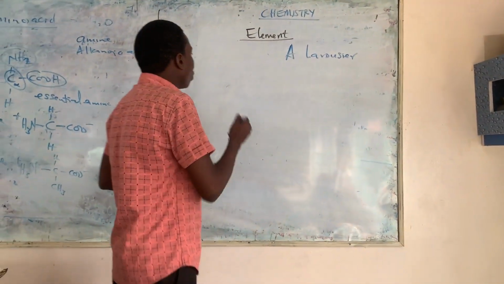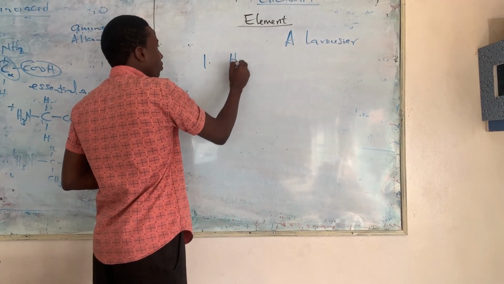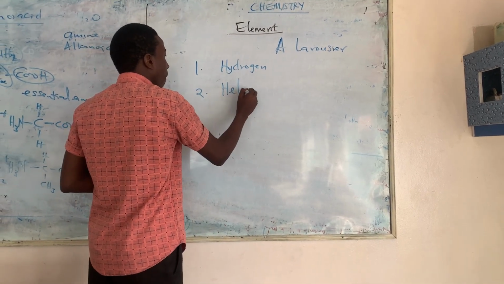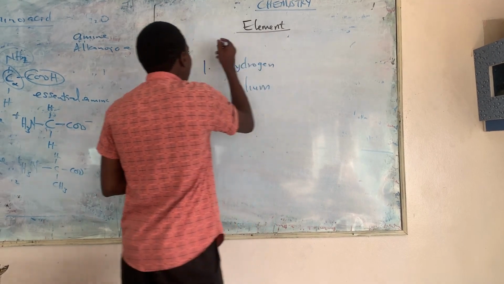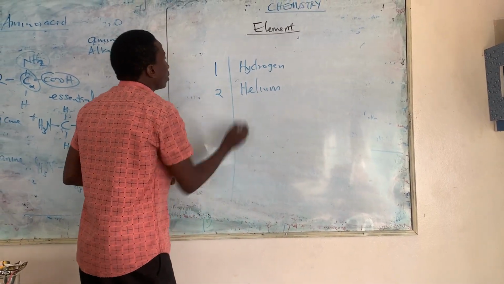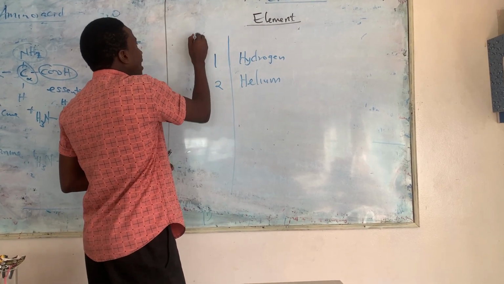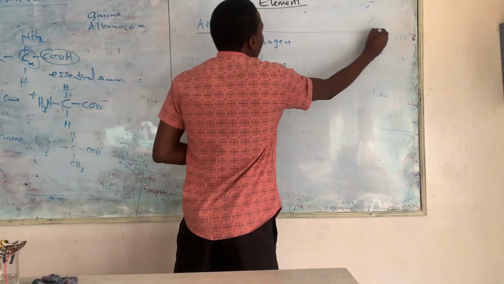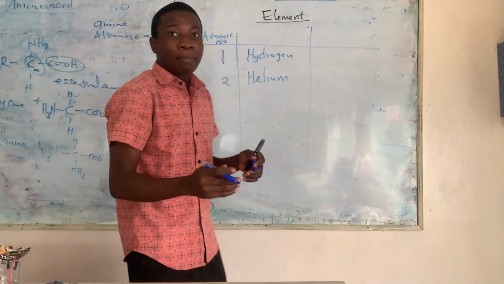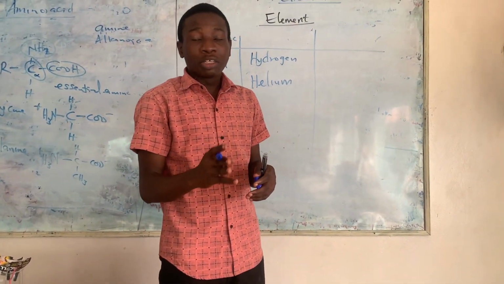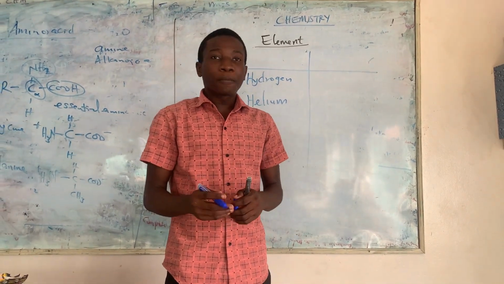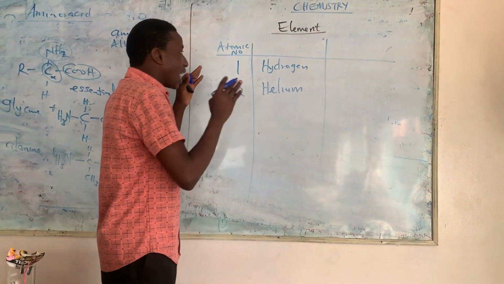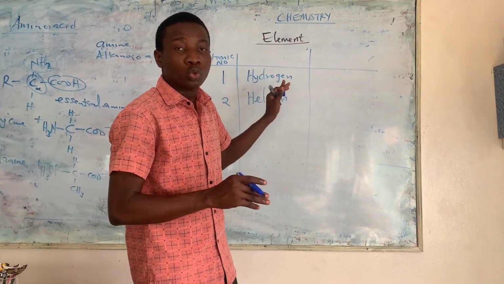Now, we have what? Hydrogen, helium, and all these elements we are seeing have what we call symbols. The atomic number. This is the atomic number. We'll talk about the atomic number later. The atomic number is the number they belong to in the periodic table. When we move further, we will talk about what is meant by the atomic number. But at this stage, let's just assume it is the number they belong to.